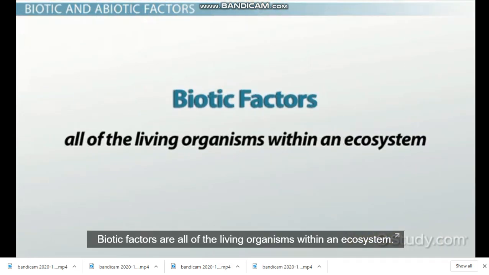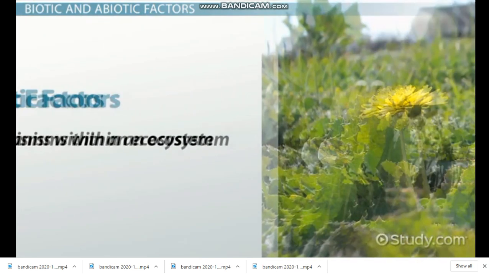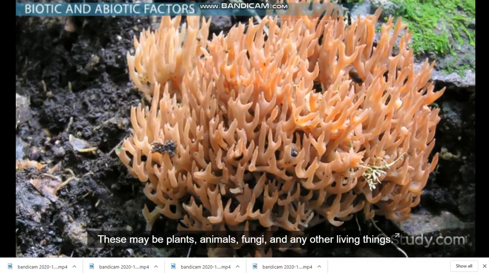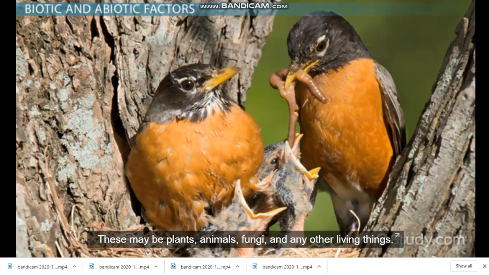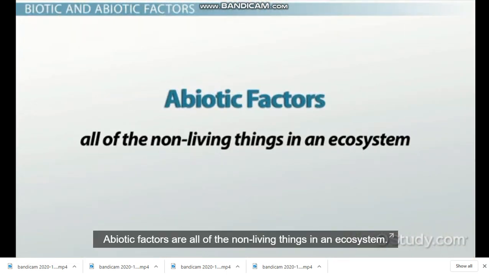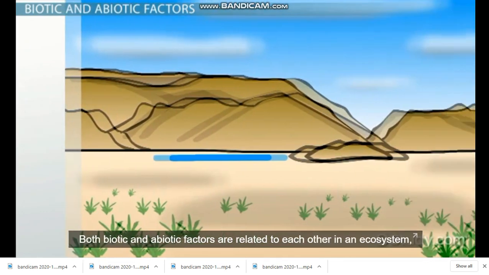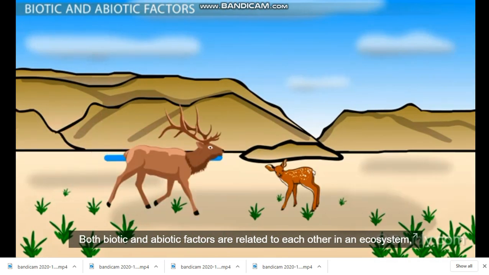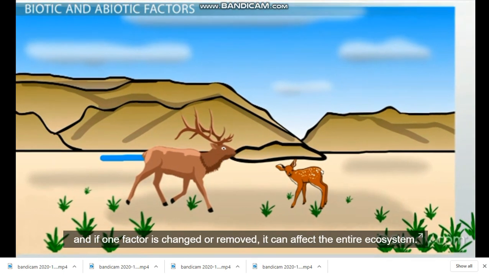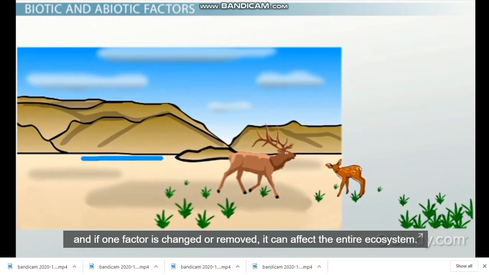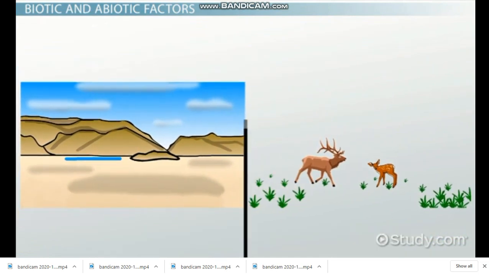them. Biotic factors are all of the living organisms within an ecosystem. These may be plants, animals, fungi, and any other living things. Abiotic factors are all of the non-living things in an ecosystem. Both biotic and abiotic factors are related to each other in an ecosystem, and if one factor is changed or removed, it can affect the entire ecosystem.